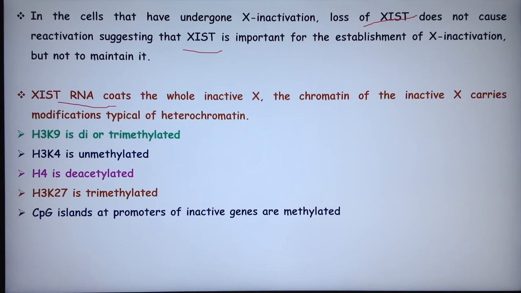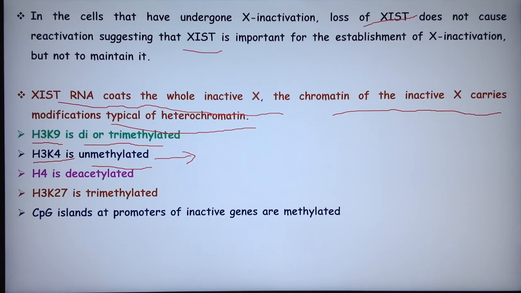So XIST RNA coats the whole inactive X. The chromatin of the inactive X carries modifications typical of heterochromatin, as we have already discussed. H3K9 is di- or trimethylated. H3K4 is unmethylated, and we discussed that when H3K4 is unmethylated, it helps in the recruitment of DNMTs to the CpGs of promoters, rendering them silent. H4 is deacetylated and H3K27 is trimethylated. So CpG islands at promoters of inactive genes are methylated, rendering them silent.